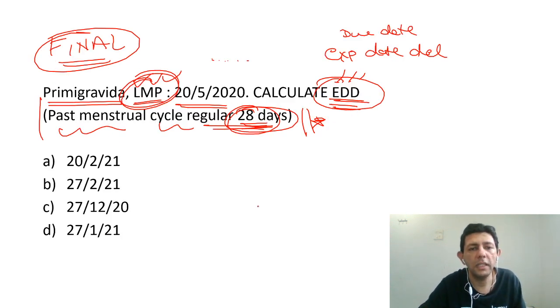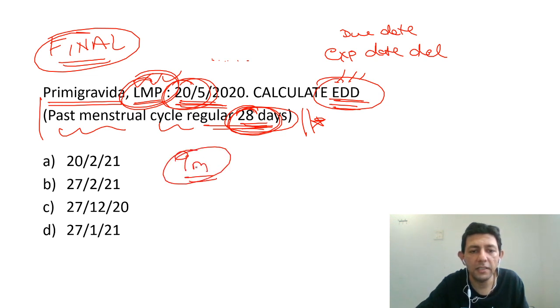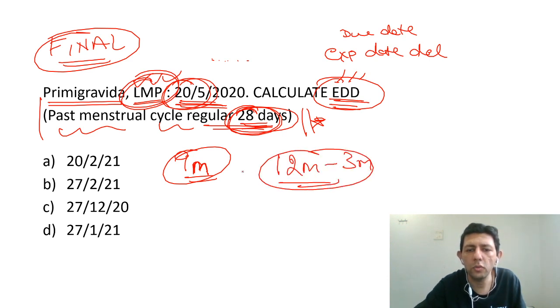Now if you see, things become very simple for us. They have told us it's a 28-day regular cycle. LMP is 20th of May. So to 20th of May, if I add 9 months, we will reach the month of February. Another way is that either we will add 9 months, or another option is that we will add 12 months and subtract 3 months.